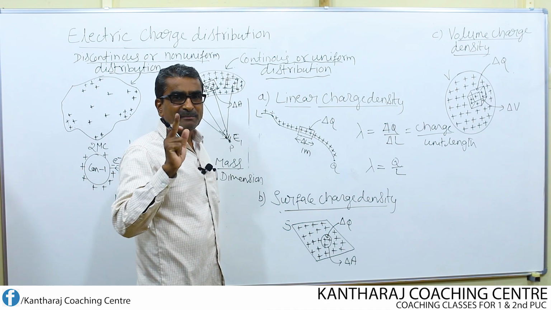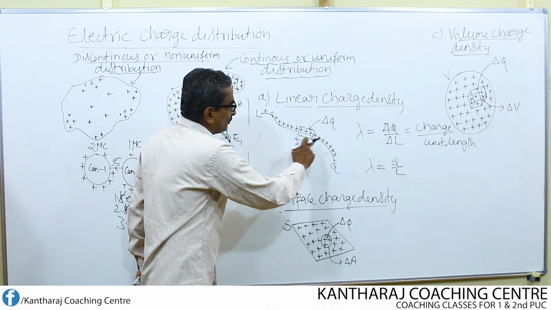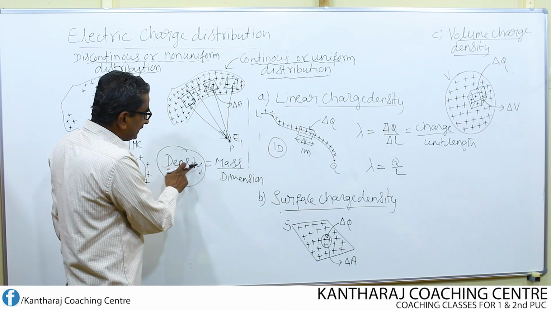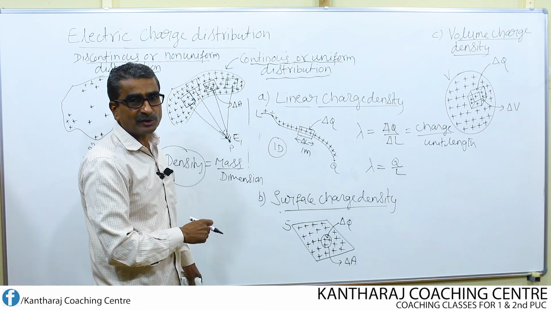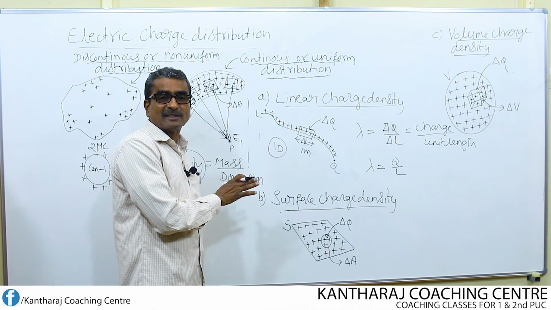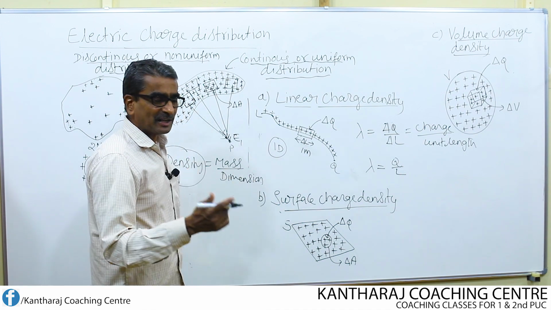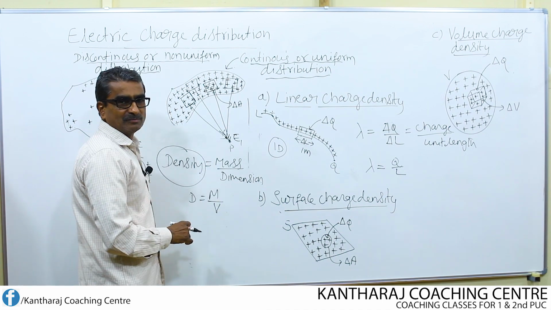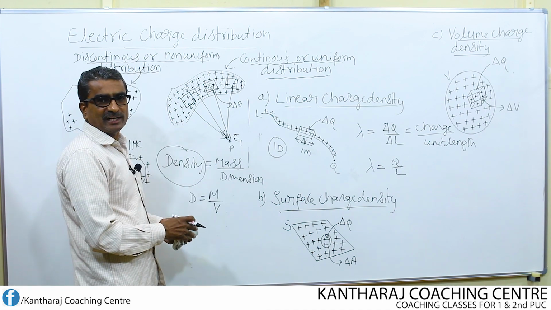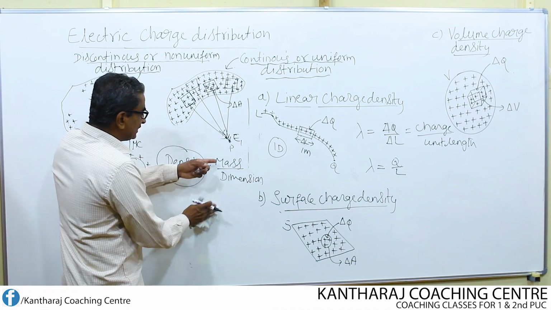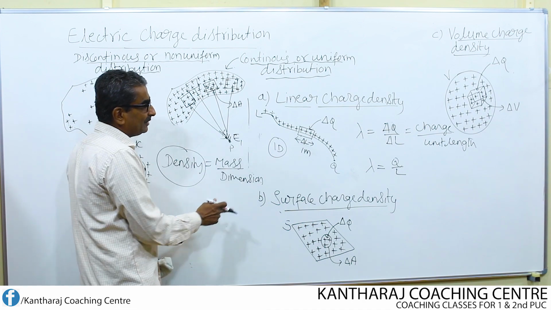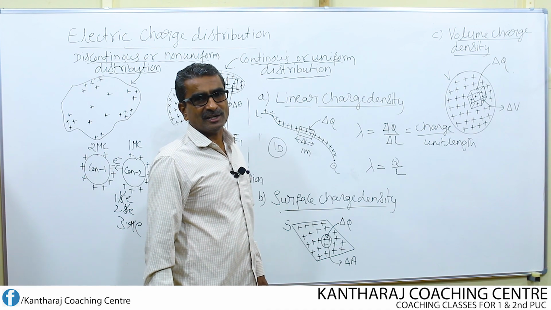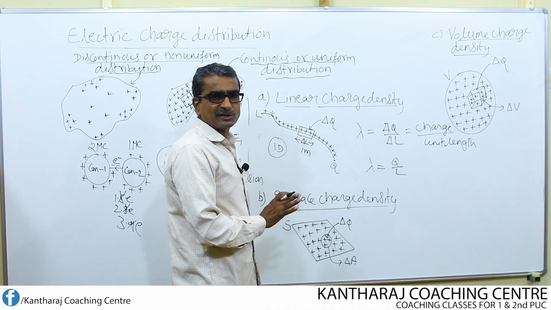Remember, it is a one-dimensional charge distribution because a line means one dimension. That is why I wrote density as mass per unit dimension here. I never wrote this as mass per unit volume, because the general density formula is density equal to mass by volume. This I have not chosen here. In general, I have chosen the density like this, charge per unit dimension. What is the unit dimension in this case? Length. It is one dimensional, so therefore it is a one-dimensional charge distribution.